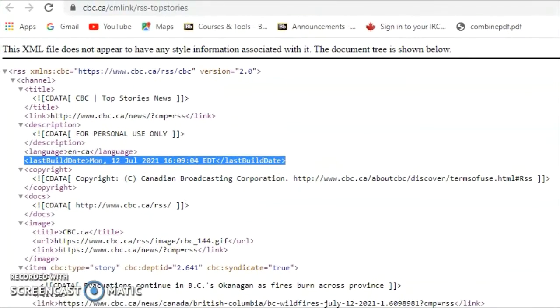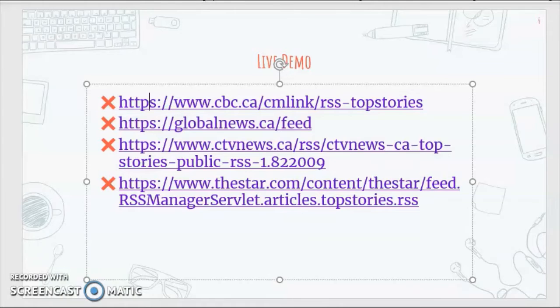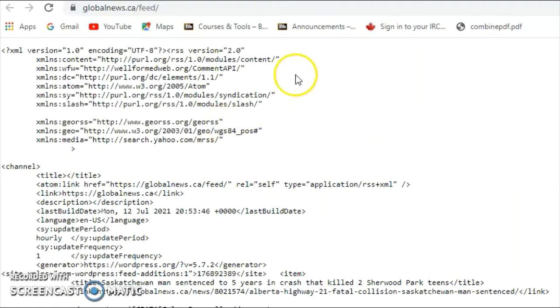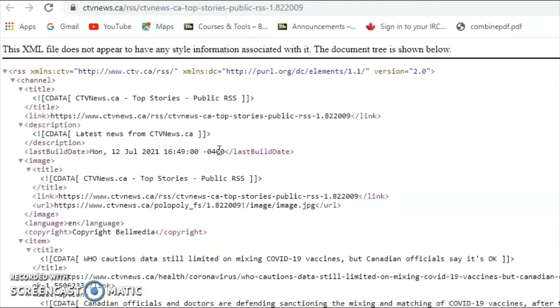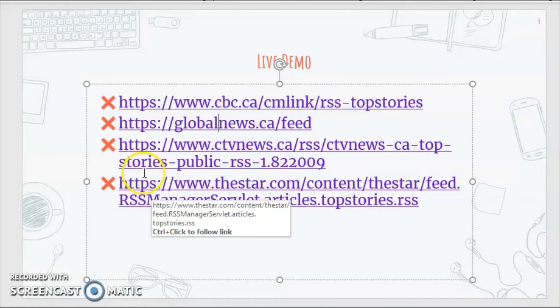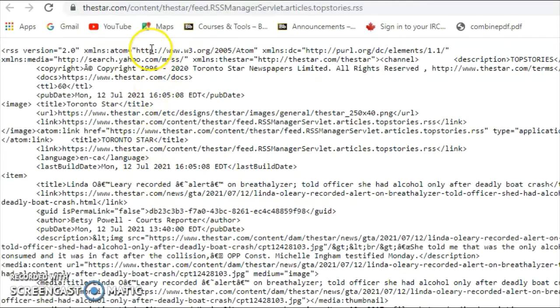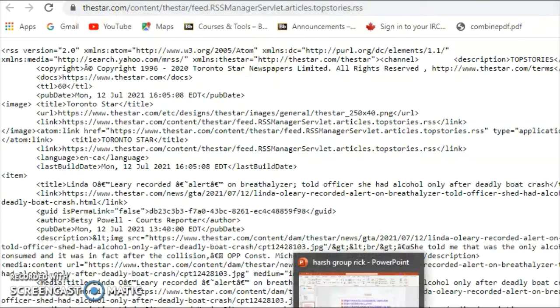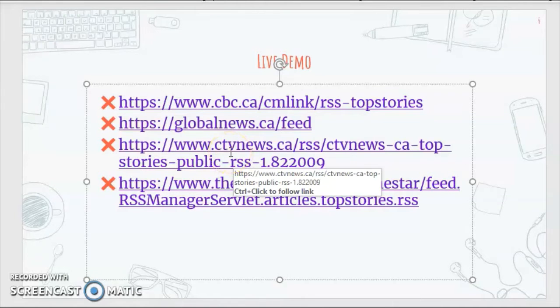This is CBC News. Then Global News. Then CTV News. And finally, the Star dot com. So here I have shown you the sites from which we have gathered the data and worked on.